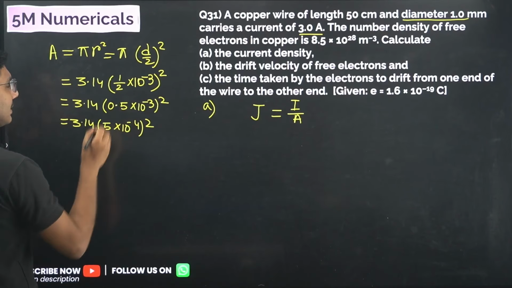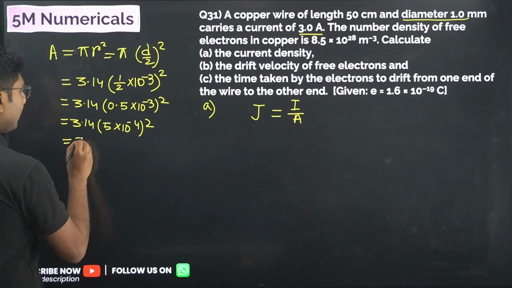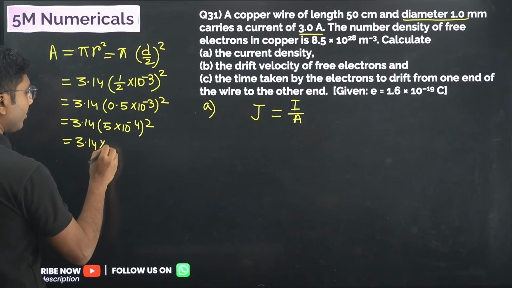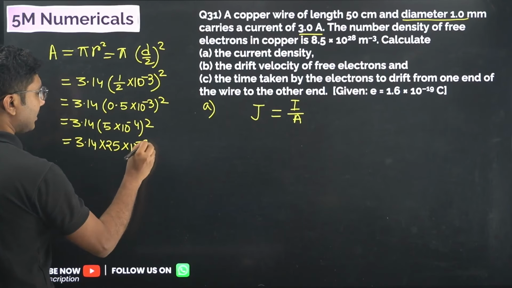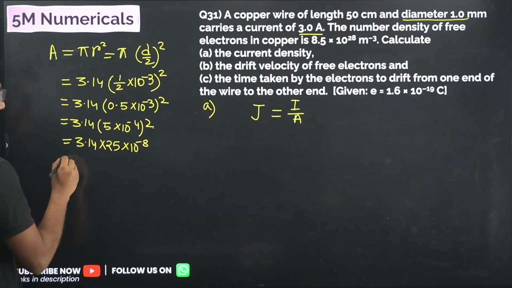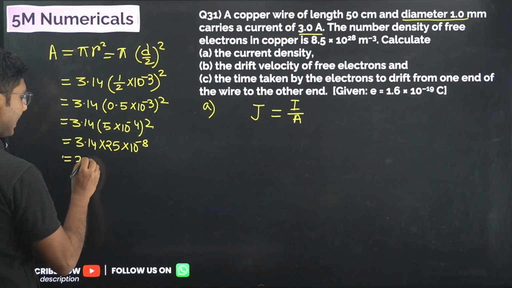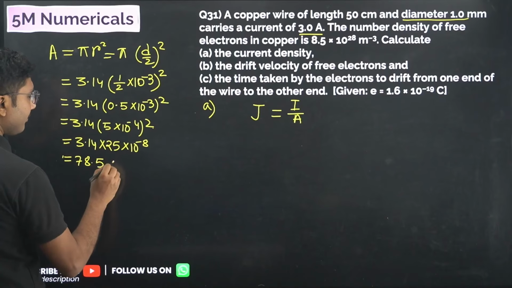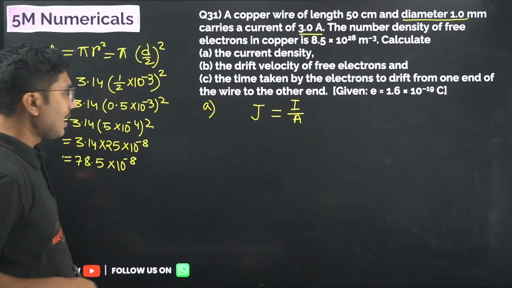I have taken the decimal and put it in the power of 10. So it will be 3.14 into 25 into 10 to the power of minus 8. Square was there, so we have broken the square. This will be approximately 78.5 into 10 to the power of minus 8. You can use the calculator to calculate this value.